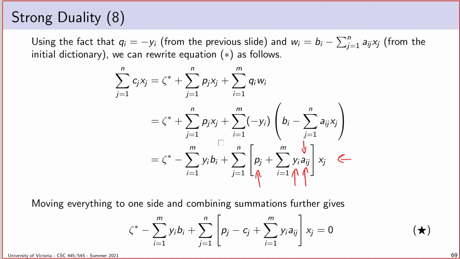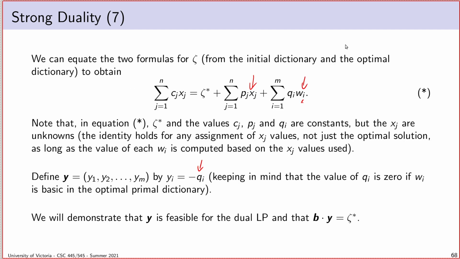The variables yi and pj, remember that yi is actually one of these q variables in disguise. These variables are a function of also the original LP. They're the result of taking the initial dictionary and performing some sequence of pivots. But regardless of what values I have for x, if I perform that sequence of pivots, I will get these constants in the objective expansion. So they're constants. They don't depend on x.